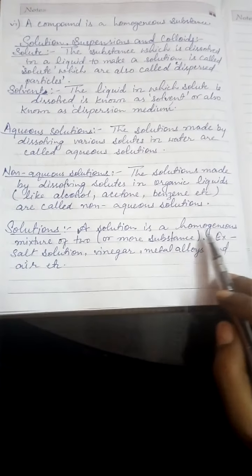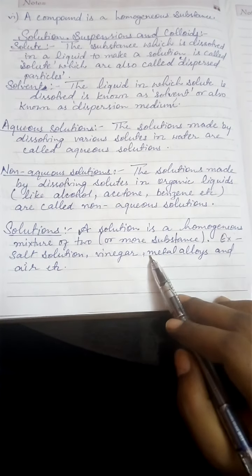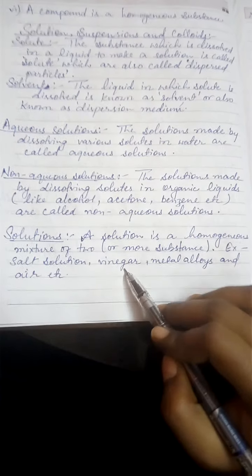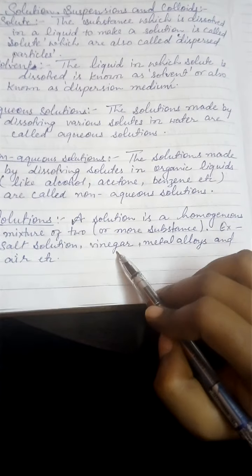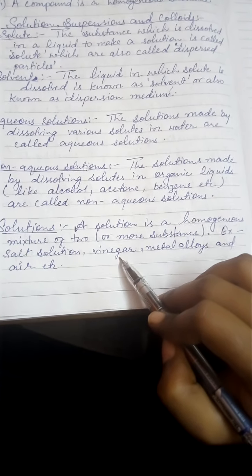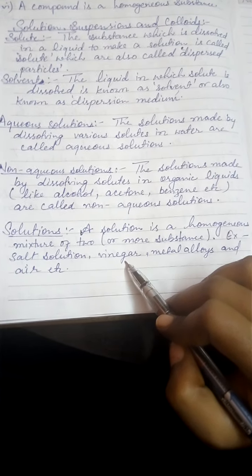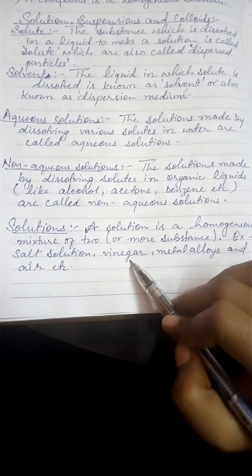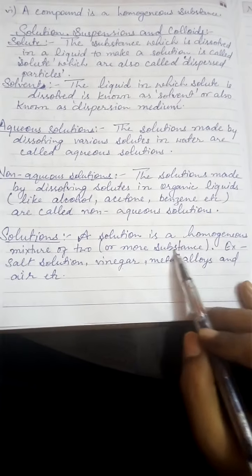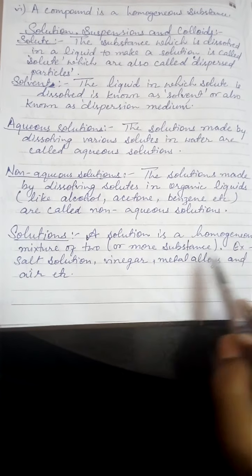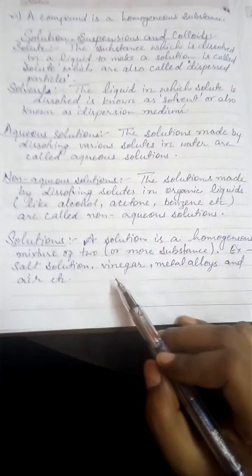Now comes to solution. A solution is a homogeneous mixture of two or more substances, for example salt solution, vinegar, metal alloys, air, etc. So solution is a substance, children, which is made up of different types of elements or compounds completely mixed together. You cannot see the separate boundaries between them, and that's why this is a homogeneous mixture. Examples are vinegar, metal alloys, air, these are all solutions.